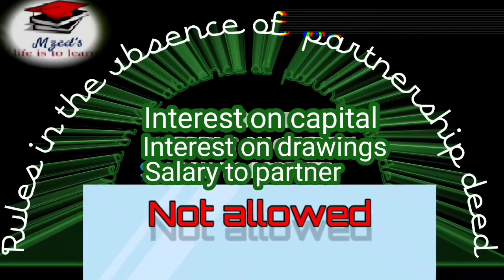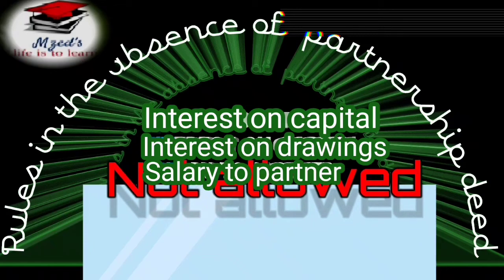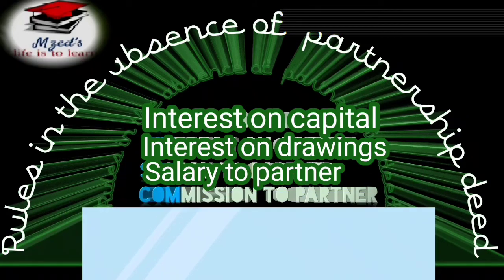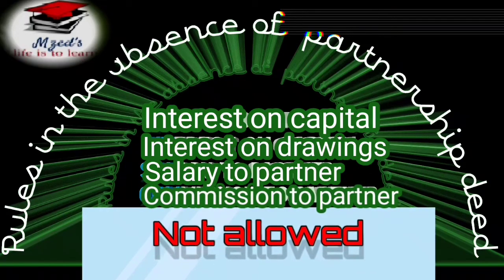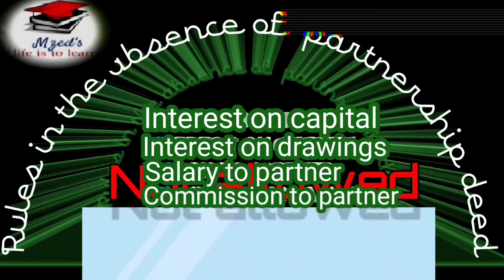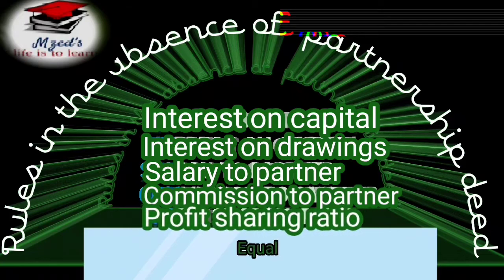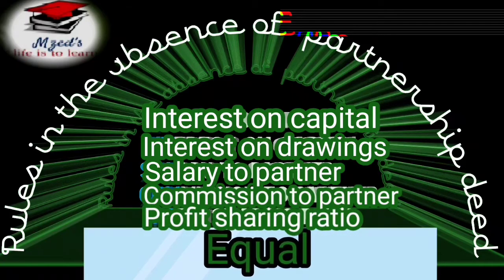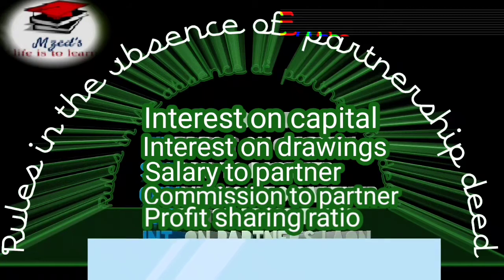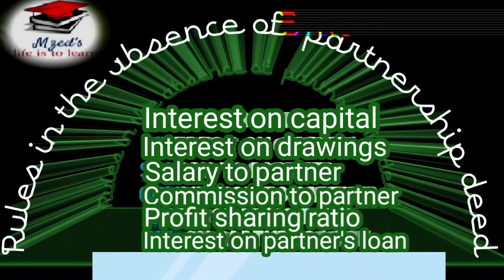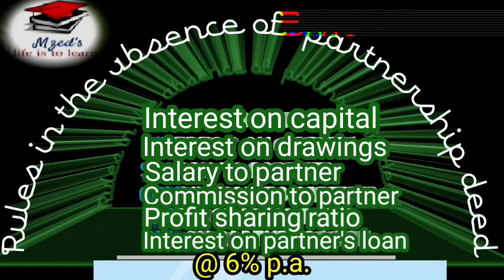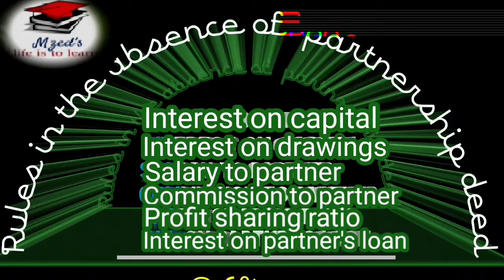Next, salaries to partners, it is also not allowed if there is no partnership deed. Commission, it is the same case with the commission also. Next one, profit sharing ratio, if it is not mentioned then it will be equal. Next one, that is the last one, interest on partners' loan, it will be allowed only at the rate of 6% per annum. So these are the important rules.